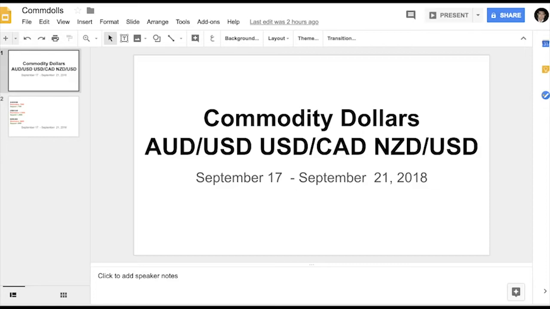Welcome to our weekly technicals for the commodity dollars: Aussie dollar, dollar CAD, and Kiwi dollar for September 17th to September 21, 2018. The story in commodity dollar land is that it is going to be both fundamental and headline driven, because certainly China takes precedence over everything at this point. And it looks like the Trump administration may go ahead with the $200 billion worth of tariffs on Chinese trade, in which case it is certainly negative for Aussie and Kiwi, and we saw that weakening at the end of the week.